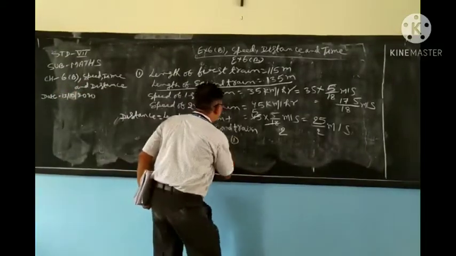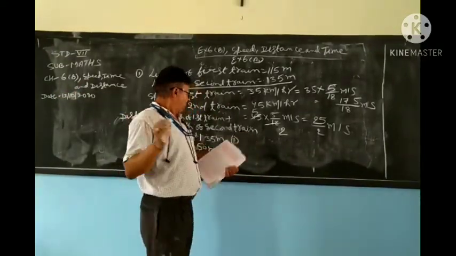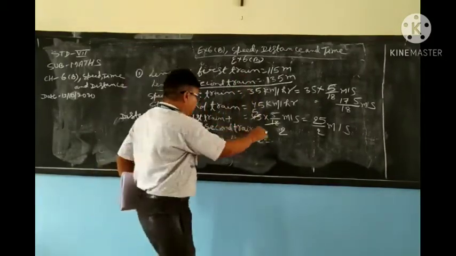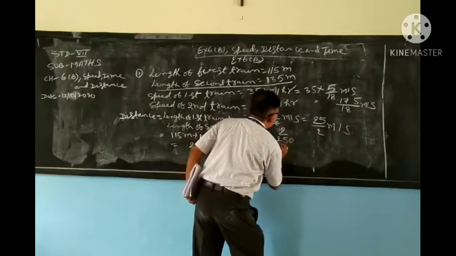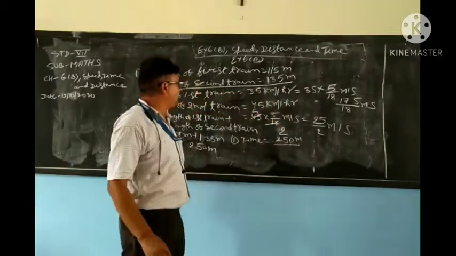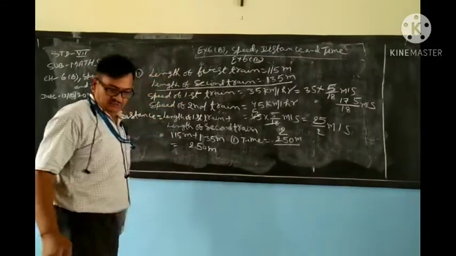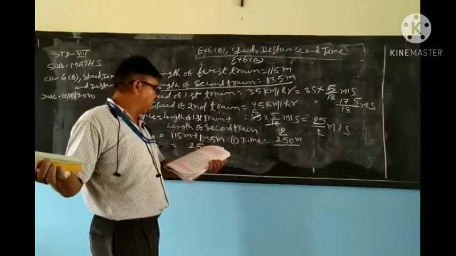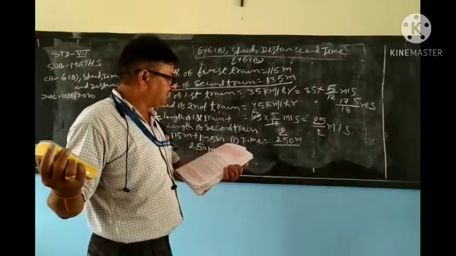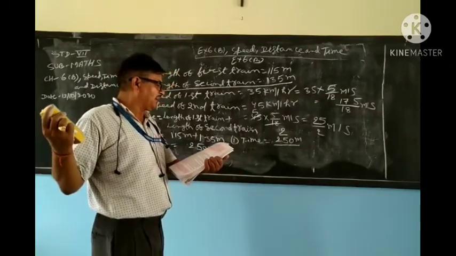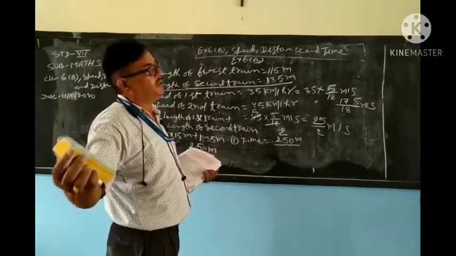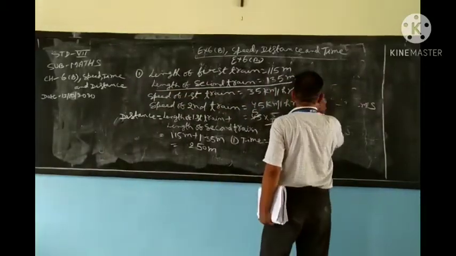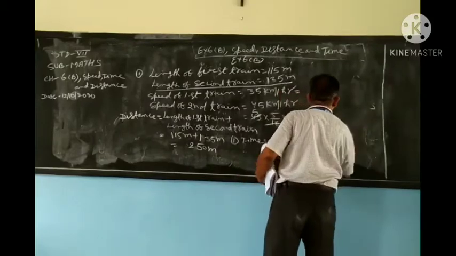Time is equal to distance over speed. Distance is 250 meter. Now, my dear student, here the speed of the train. When they are in opposite direction, what will you write? When they are in opposite direction, what will you write? Difference of their speed.